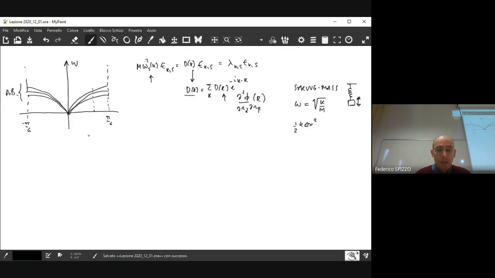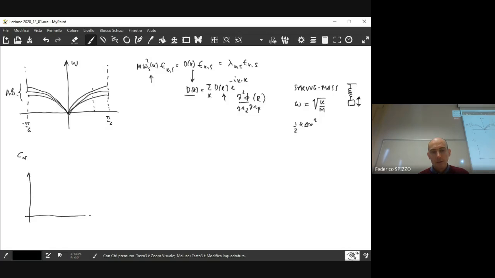Now, one of the initial motivations that are behind this calculation is the one concerning the CV evaluation. So one of the things that were not explained using all the models that I presented to you up to now is how is it possible to explain the actual dependence of the CV on temperature that you find in solids.